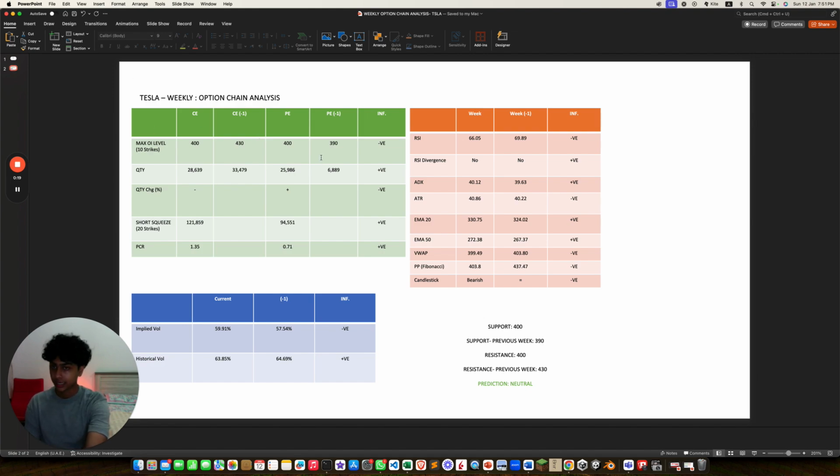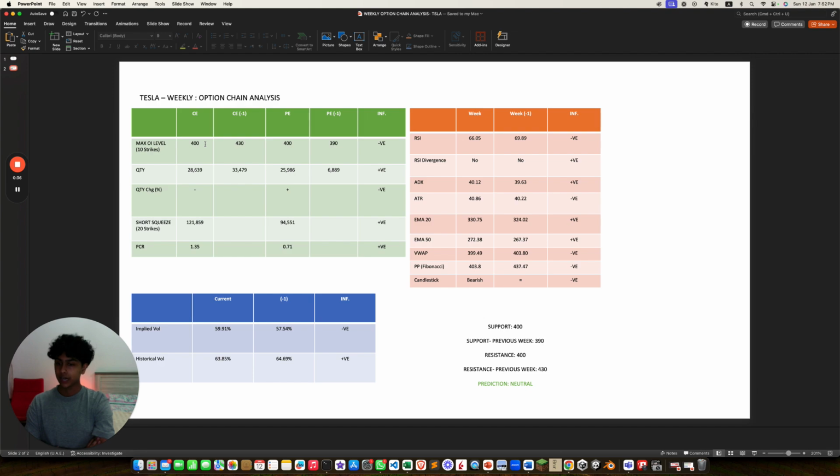It's lower for CE and higher for PE, but it's much more lower for CE, so that's negative overall. Quantity is higher for CE, that's positive. Changes more in PE, that's negative. Short squeeze is higher for CE, that's positive. PCR is above 1, that's positive.